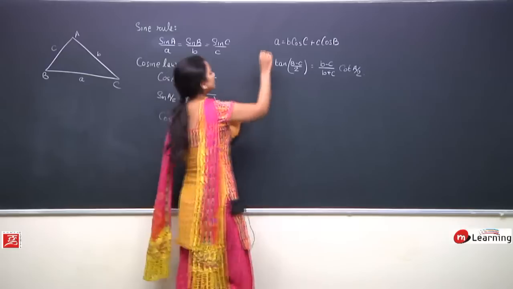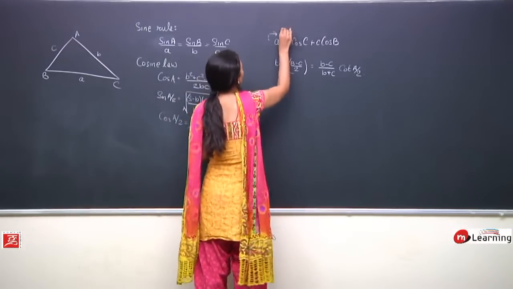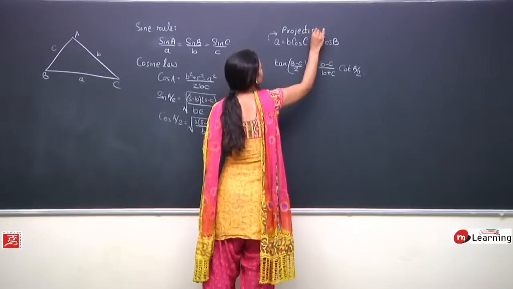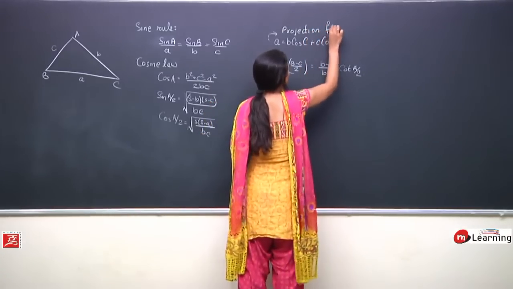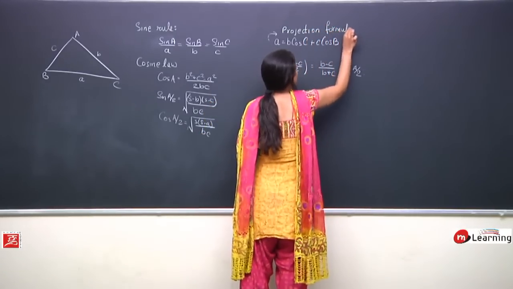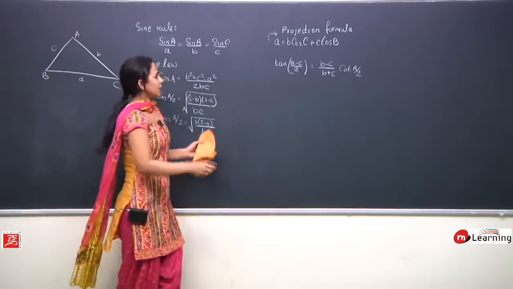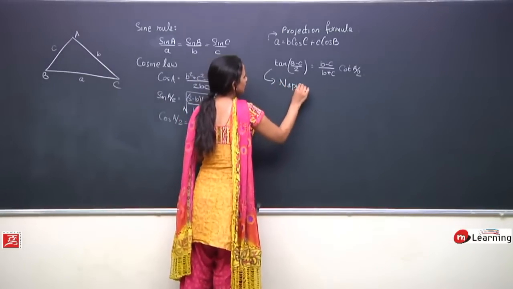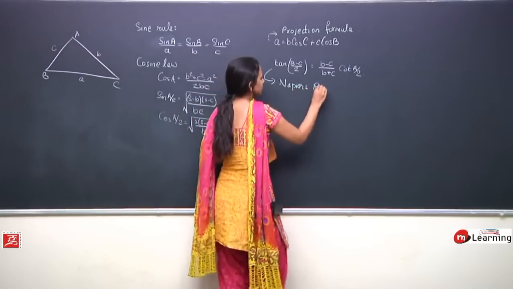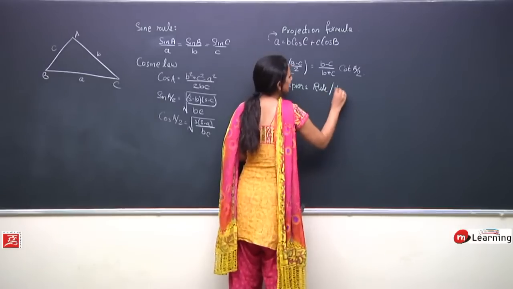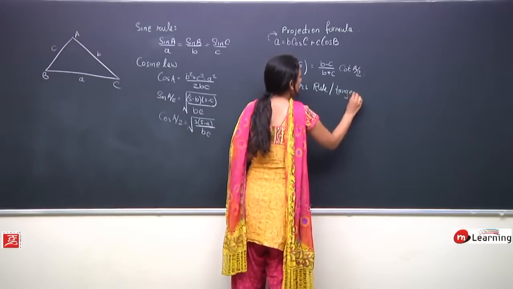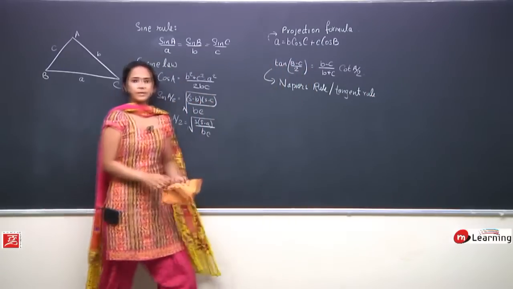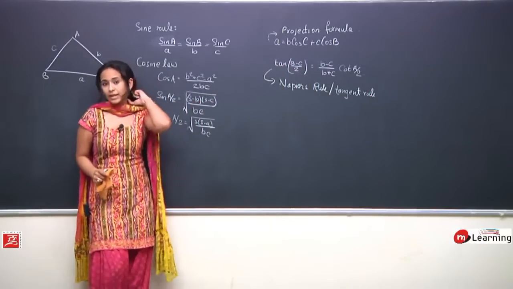So this result that we had proved, इसको हम projection formula भी कहते हैं. We call this as projection formula. Okay, and this result we always call it as Napier's rule or tangent rule. Perfect. ये सारी चीजें हम एक ट्रायंगल के लिए ऑलरेडी देख चुके.